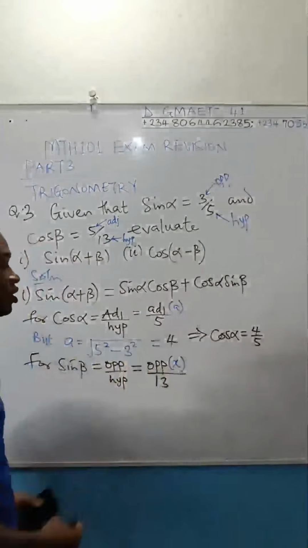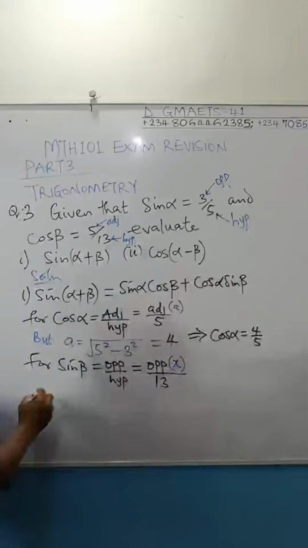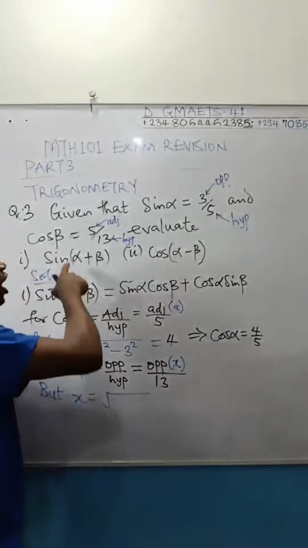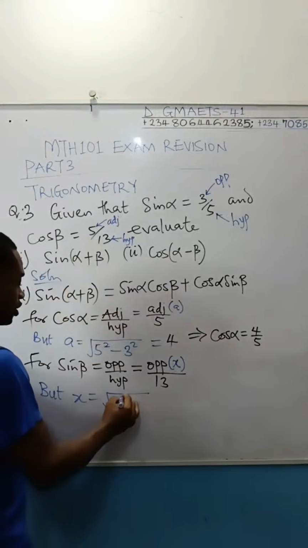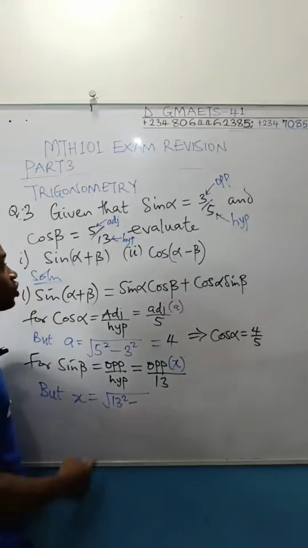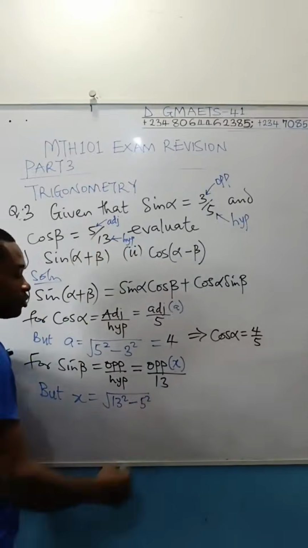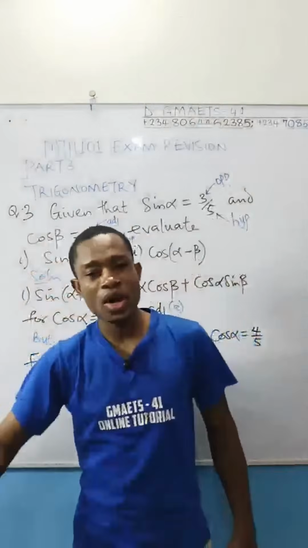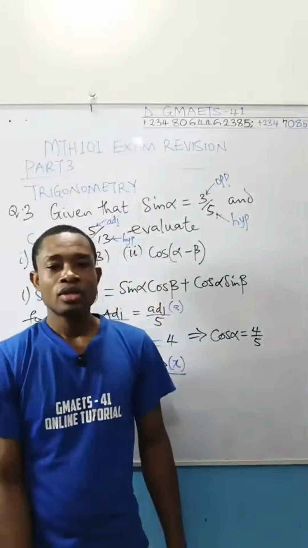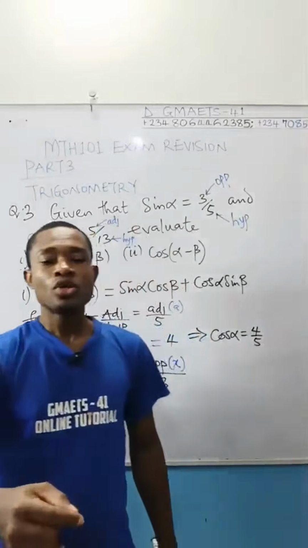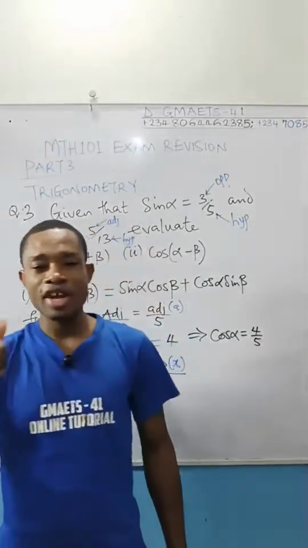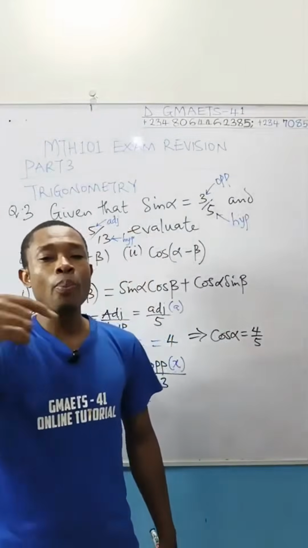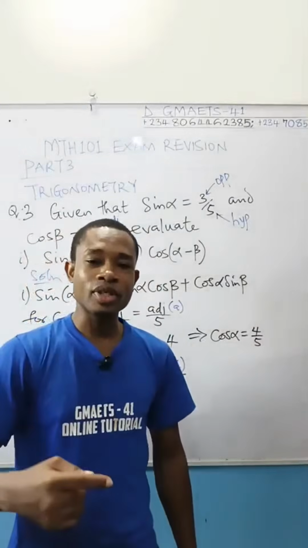Now, we have a problem with this opposite. We cannot obtain our opposite directly, but the opposite X is simply equal to the square root of the square of the hypotenuse, which is 13, you square it, minus the square of the adjacent. Remember your Pythagoras theorem. Hypotenuse square is equal to opposite square plus adjacent square. So to get the opposite, you subtract the square of the adjacent from the square of the hypotenuse and take the square root. To get the adjacent, you subtract the square of the opposite from the square of the hypotenuse and take the square root.